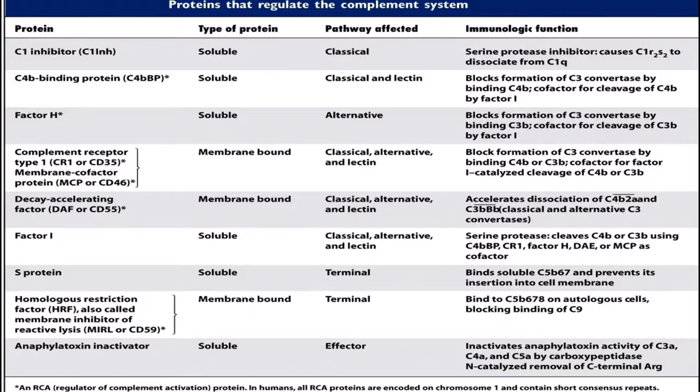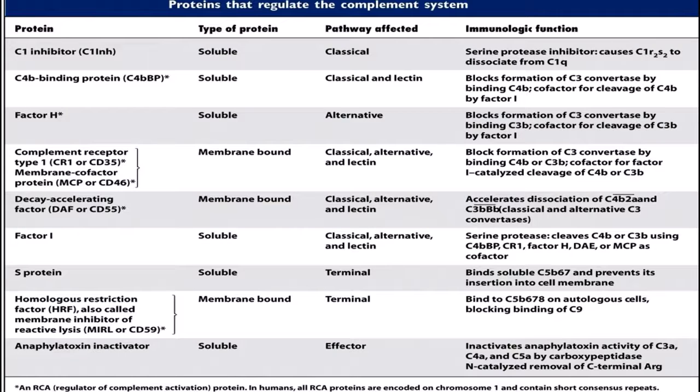Then we have complement receptor type 1, called CR1 or CD35, and membrane cofactor protein, also called MCP, which is a membrane bound protein present in classical, alternate and lectin pathways, which blocks the formation of C3 convertase.